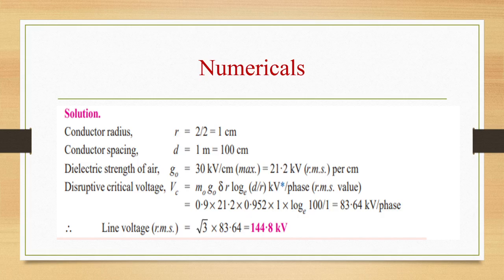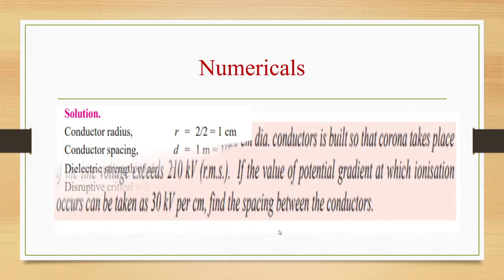So G0 is taken in kilovolt per centimeter, so VC will be in kilovolt. VC is equal to 0.9 into 21.2 into 0.952 into 1 into log 100 by 1. So VC we are getting as 83.64 kilovolt per phase. Line voltage RMS value is root 3 into 83.64, that is 144.8 kilovolt.